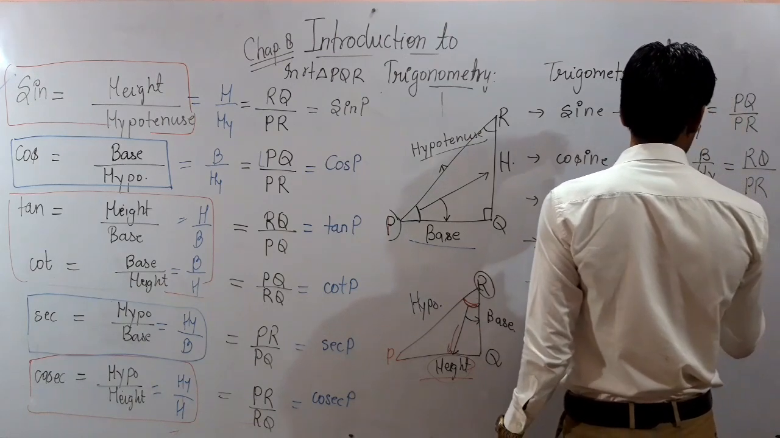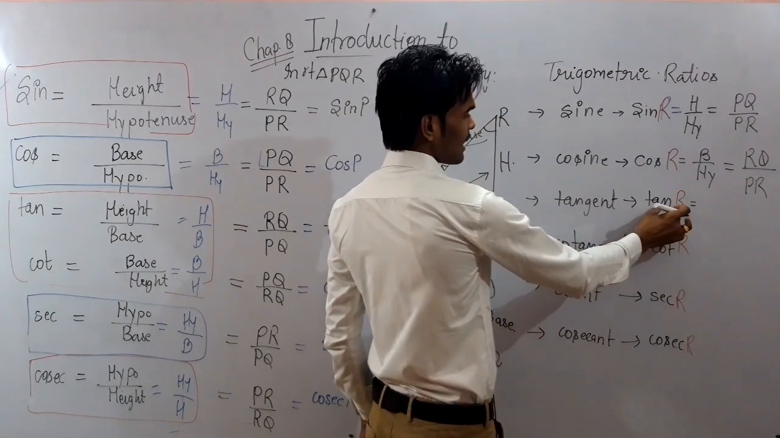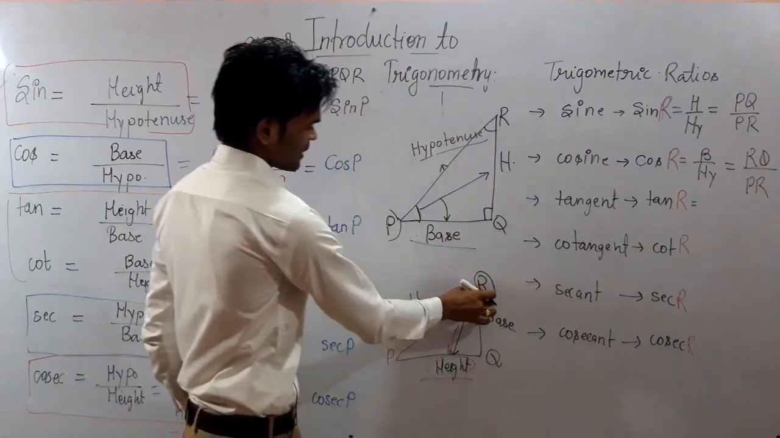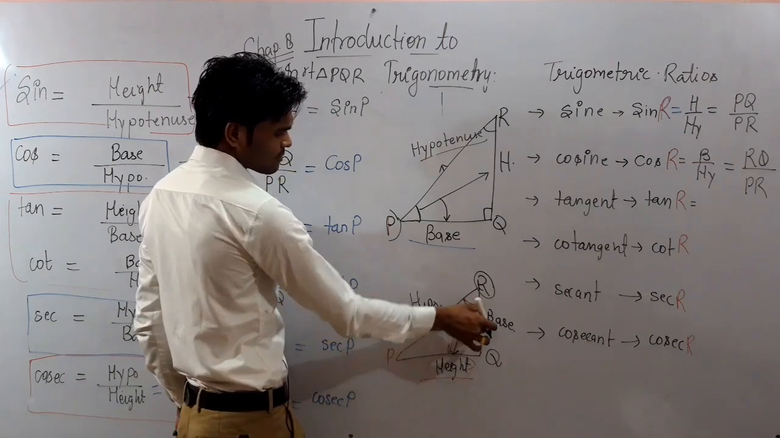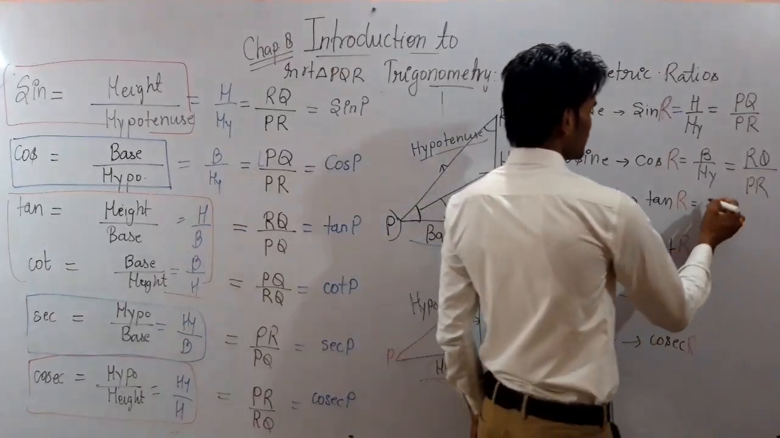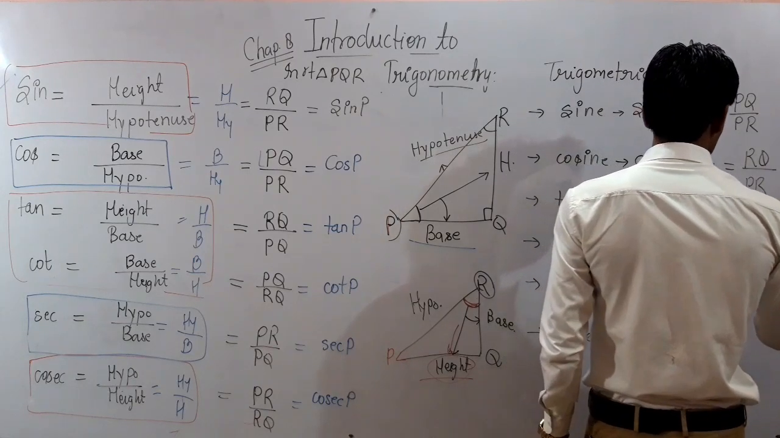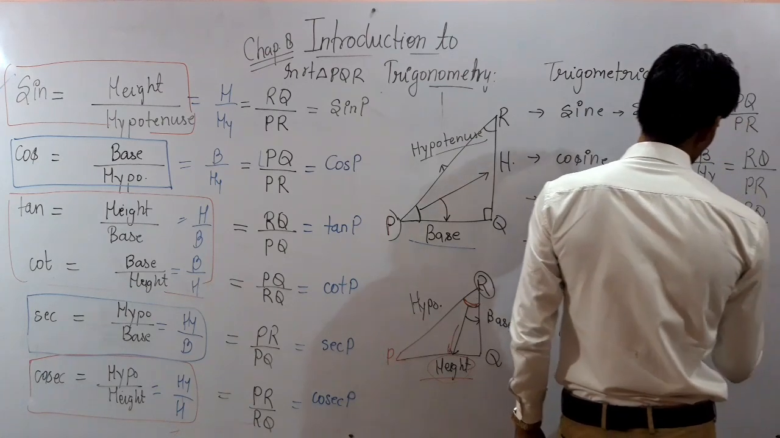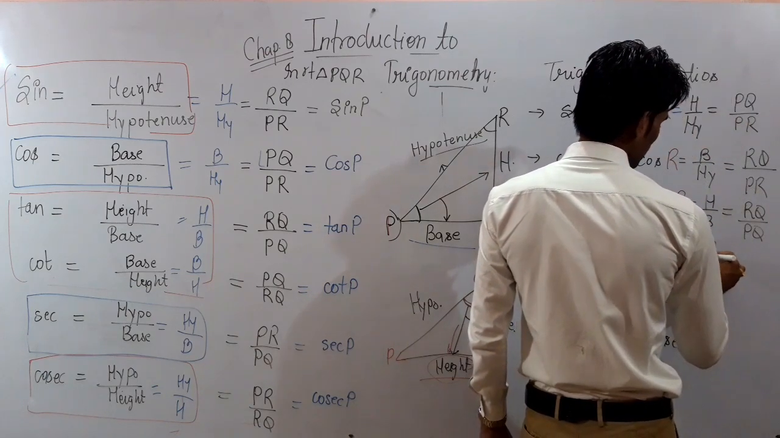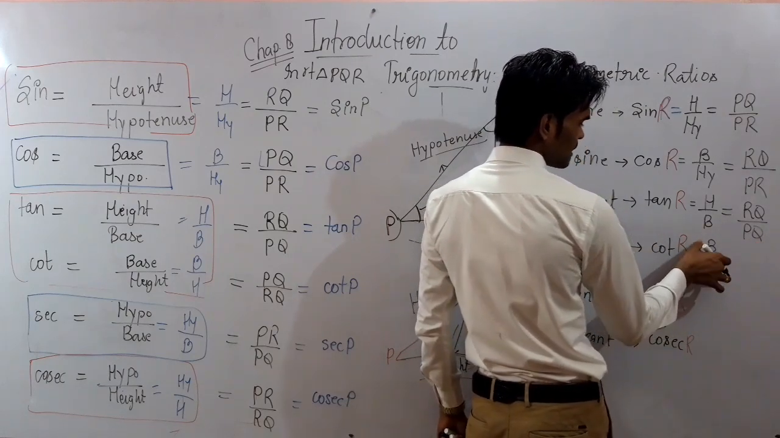Okay. And again this is the tan. We have taken tan and the acute angle as R. From the figure, for R, height will be PQ again and base will be RQ. So you may write here height upon base, and it will be PQ upon RQ. And cot is base upon height, so it will be the reciprocal over here. You can see here it will be the reciprocal.